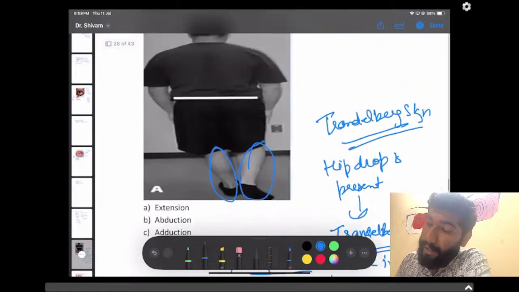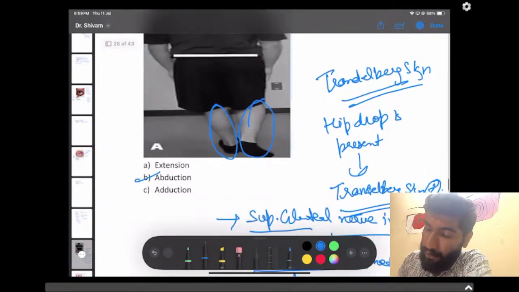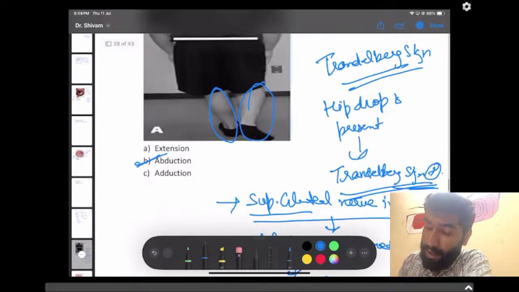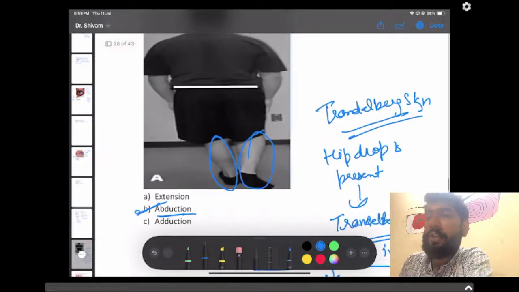So here we can say what is being examined in the image is abduction. If it was present in the options, as recalled, some students were saying abduction was present, so the answer here will be abduction. Because we are saying for the Trendelenburg sign,